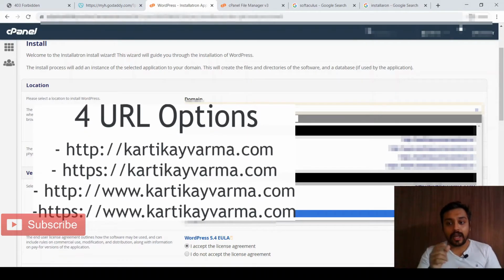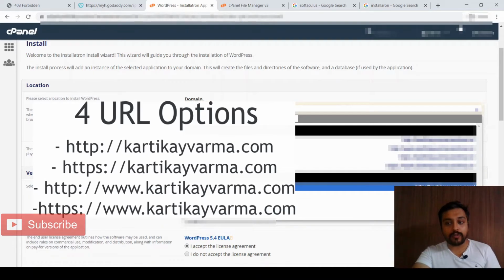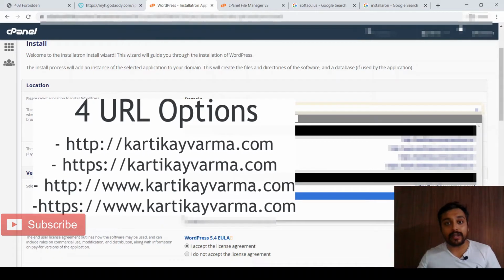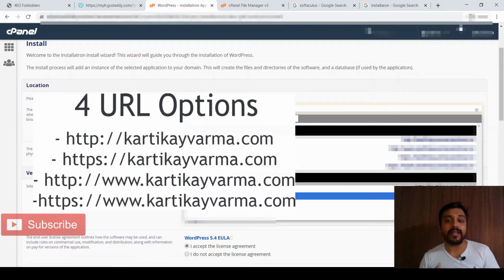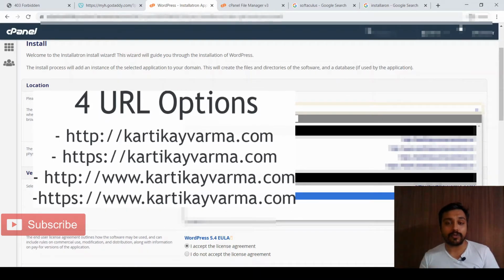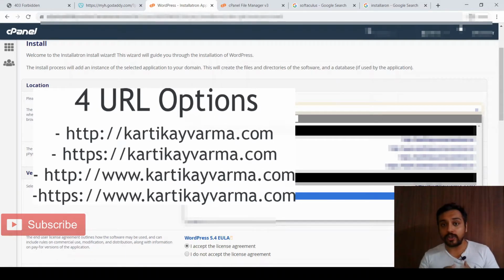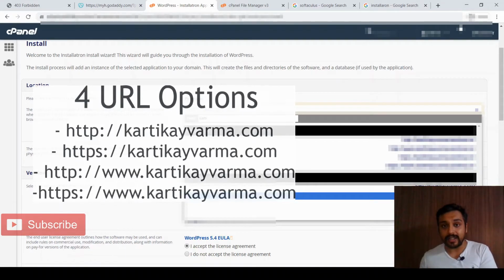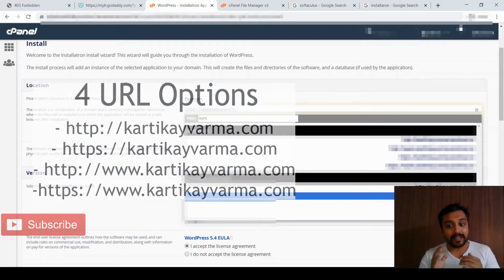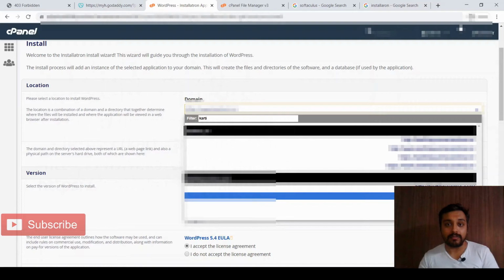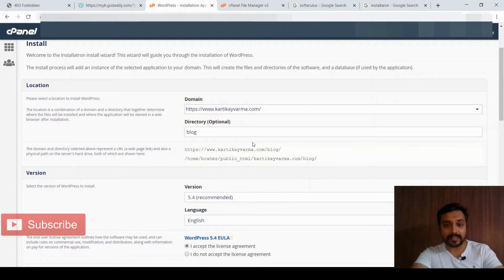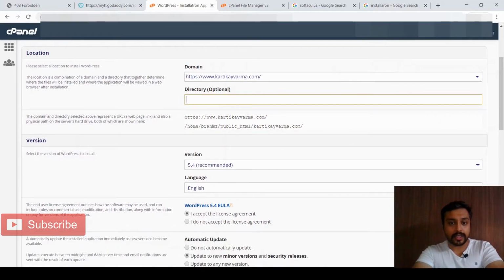Now please note, if you are going to install it without SSL and you install the SSL certificate afterwards, then you will have to use certain plugins for forcing access to the SSL certificate. So if you are sure you are going to install WordPress with SSL certificate, just select it right away, or else you need to again use some different plugins and add it again. So I'll be choosing with SSL directly. I'll not be choosing any of that, that's optional.